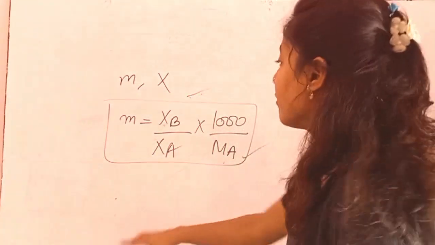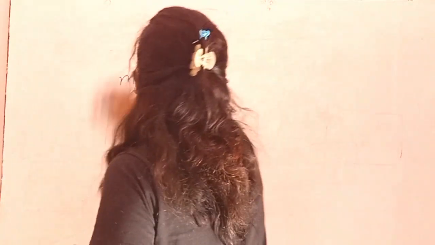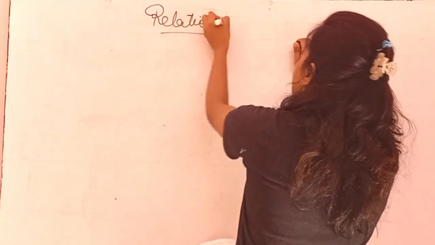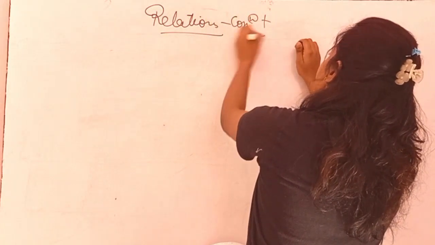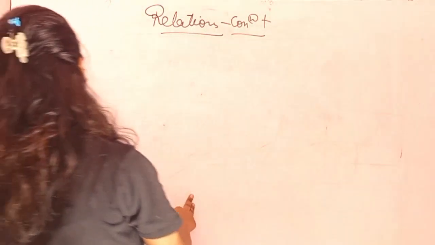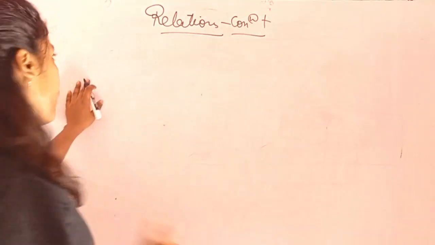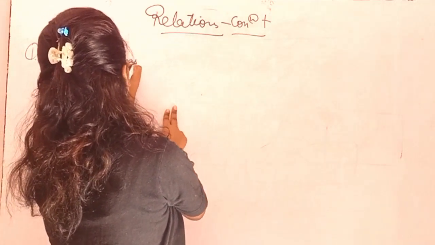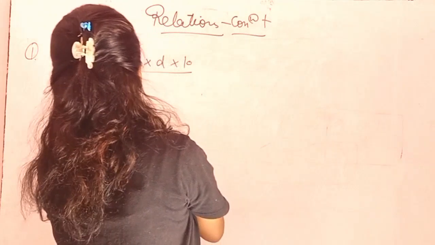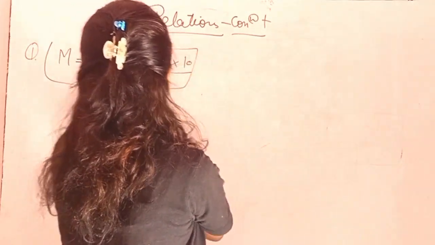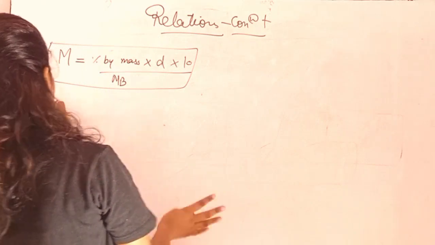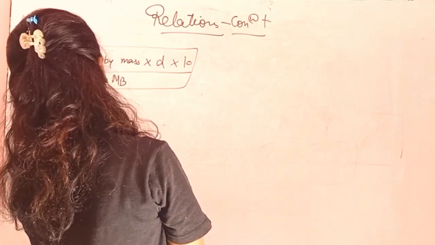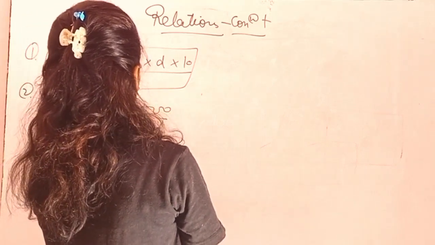So we have discussed the first relation. There are two more relations as well. Let me discuss the relations of concentration terms once again. Relation number one, which we discussed, is between density and molarity: capital M equals percentage by mass into density into 10 upon M of B. This was the first relation. The second relation, which we just saw, is small m equals x of B upon x of A into 1000 upon M of A.